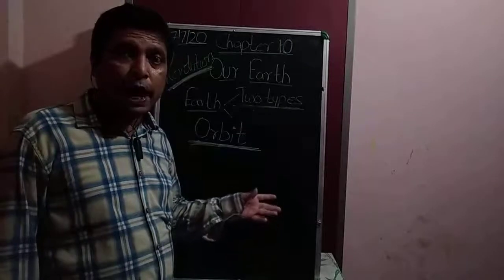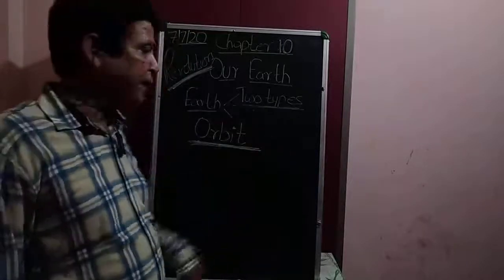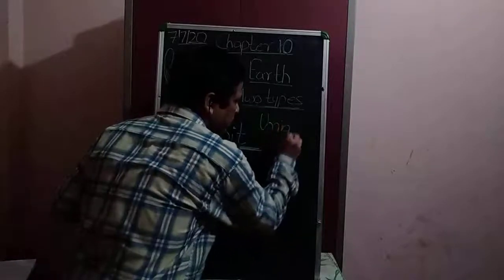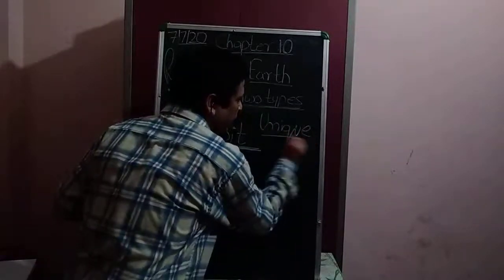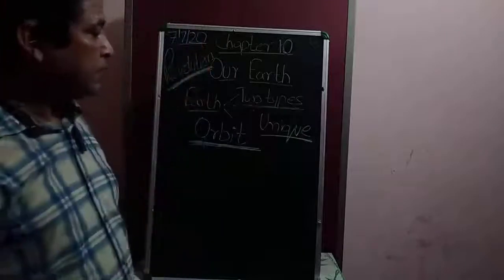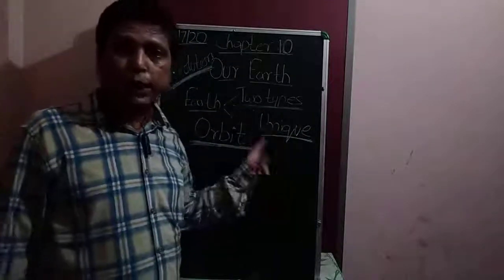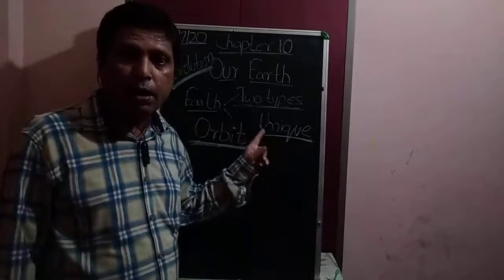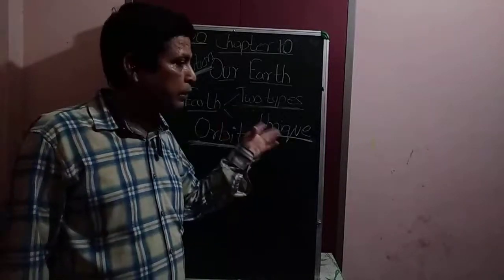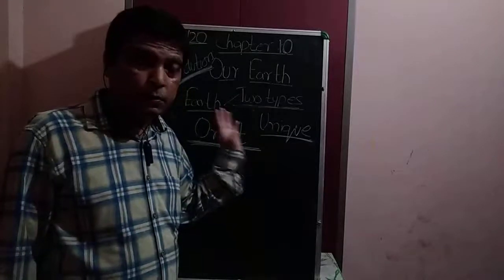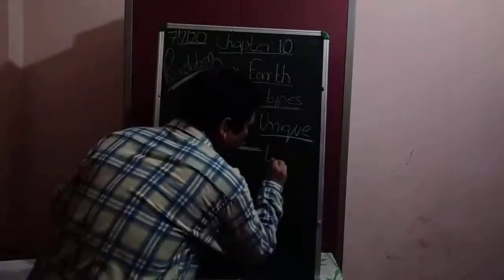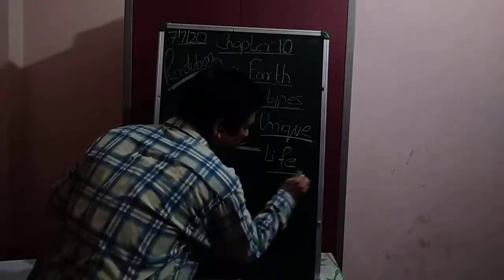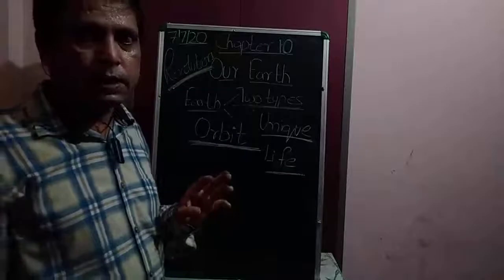So there are 8 planets. Why do we say Earth is a unique planet? See student, because out of 8 planets, our Earth is the only planet which has life. Life मतलब तो सब समझते हो ना. Is it clear?